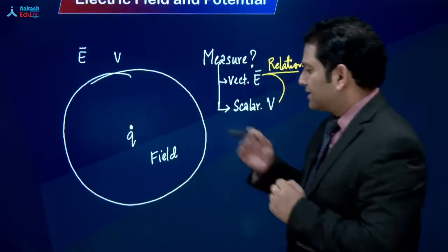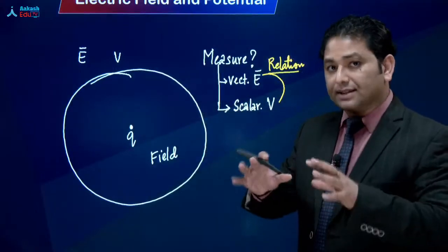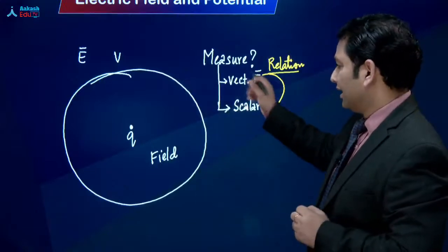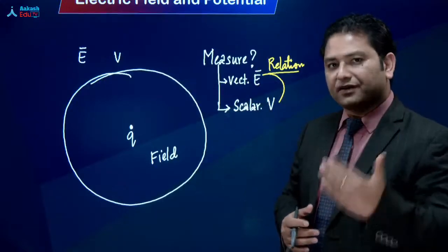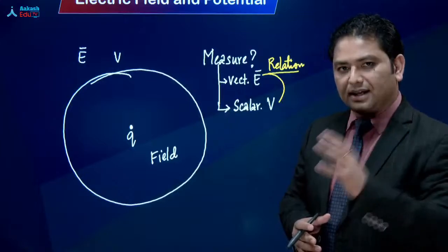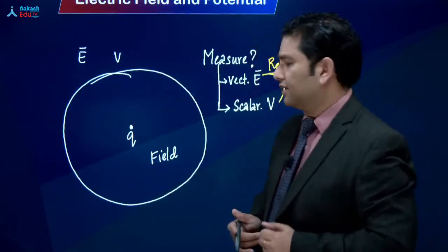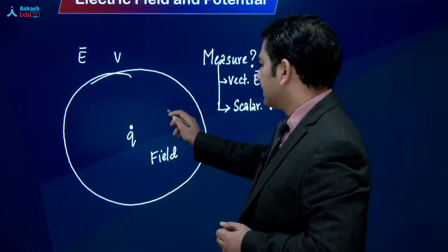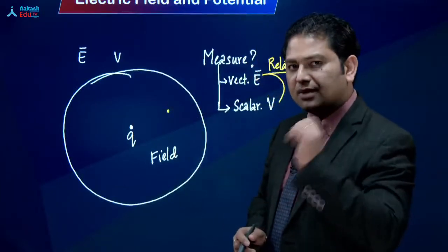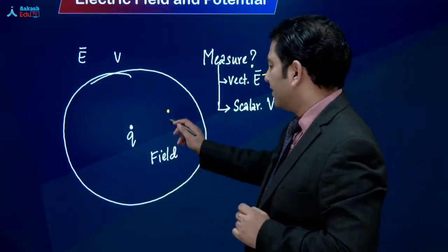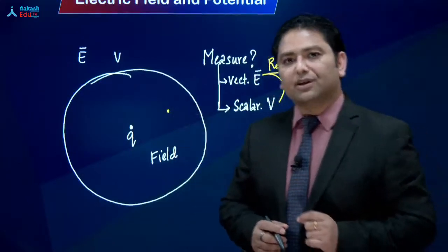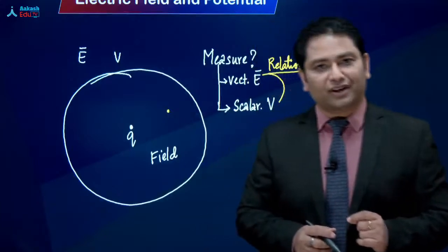अच्छा, measure करने का जो तरीका है वो थोड़ा सा अलग है. हालांकि एक strong difference तो है ही है. One is vectorial, other is scalar. But there is one more way how we differ. मान लेते इस given point पे, now this is very, very much important. At this given point, I would like to measure the electric field.